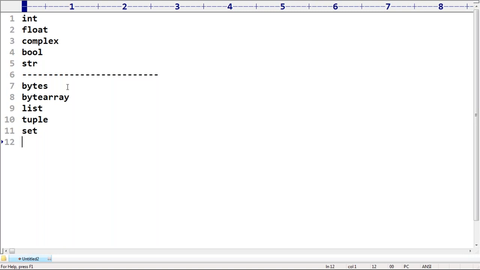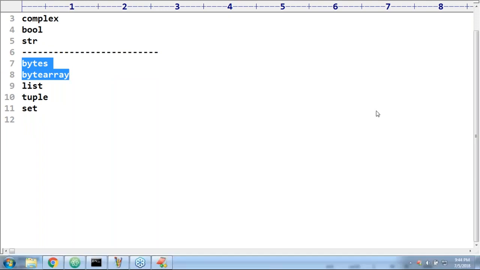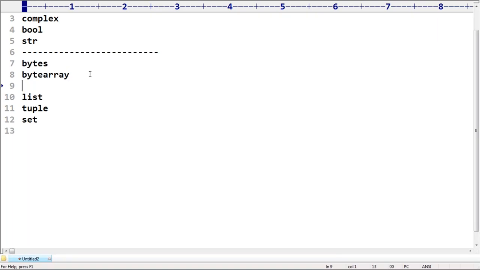Remember that, sir. What is the main difference between list and tuple? Of course, when should we go for bytes and bytearray? Sir, if you want to represent a group of values within the range 0 to 255, then we should go for the bytes data type. Have you remembered what the range is in the case of bytes and bytearray? I hope you remember, 0 to 255. Regarding 0 to 255, then we should go for bytes and bytearray data types.